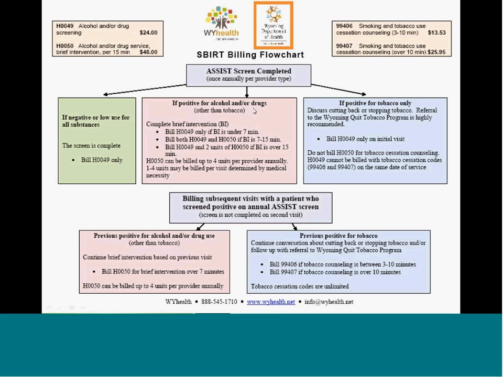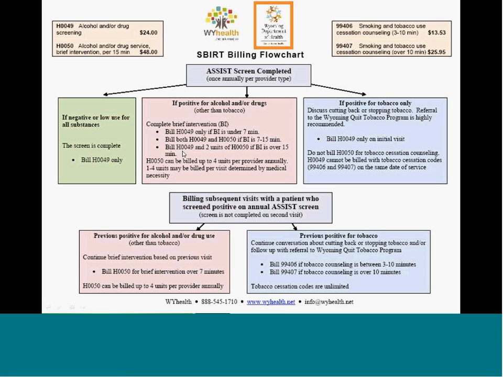Screen is completed and it comes up positive for alcohol and or drug use. H0049 can be billed. The screen was completed with the ASSIST screening tool. If a brief intervention is then completed, and if that brief intervention is under 7 minutes, only H0049 will be billed. If the intervention is completed at the screen, and it's between 7 and 15 minutes, both H0049 and H0050 will be billed, $24 and $48 respectively.